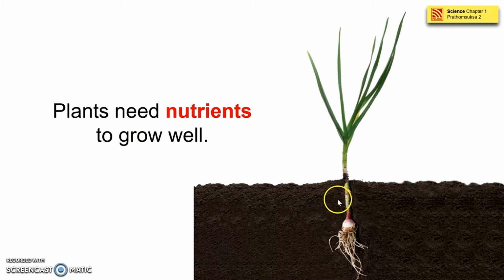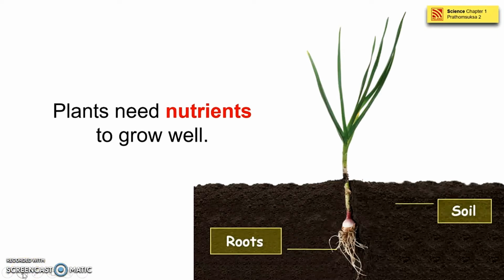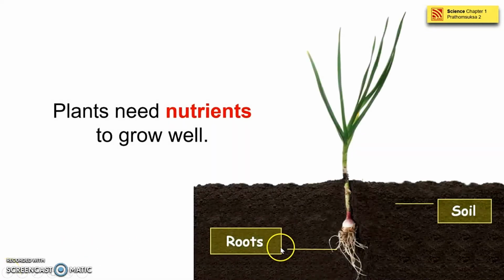Okay, nutrients. The nutrients that we need from the soil. From the soil they can get, and the roots need it. Roots and soil. Again, let's go back a little bit. Roots, this one is a roots, this one is a soil. So soil has nutrients for the plants to grow well.